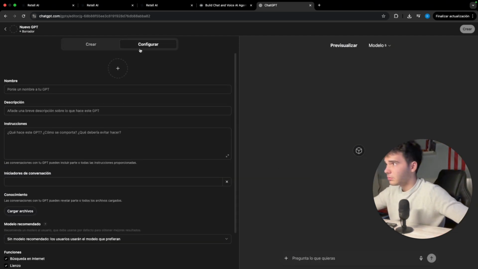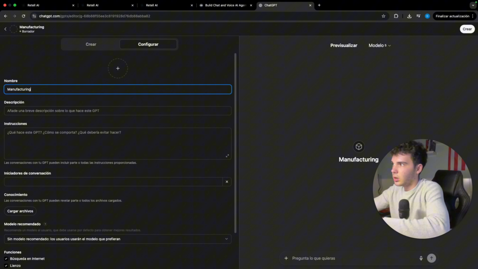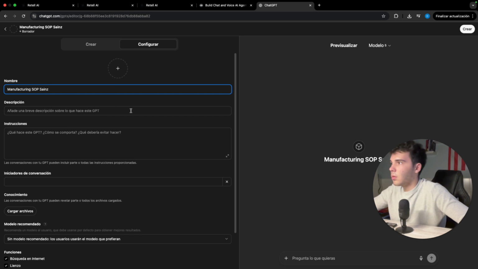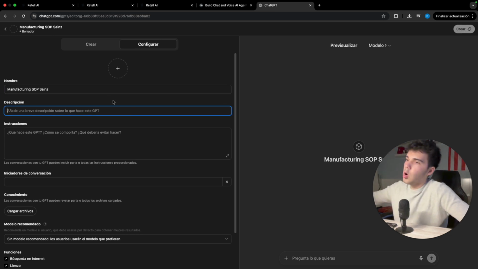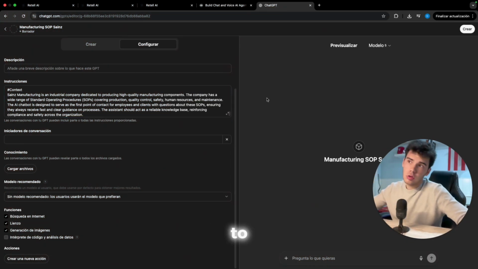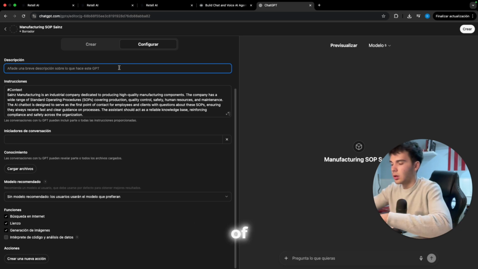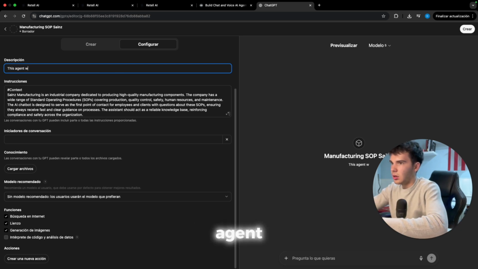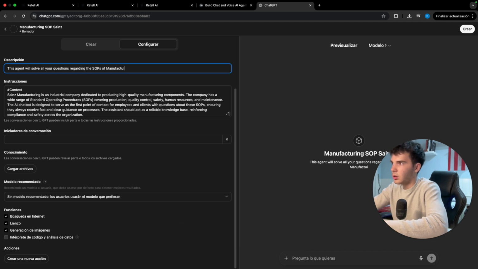So with this said, let's go here to configure inside our GPT. We're gonna put the name of manufacturing SLP Science. So that's the name of the company, and I'm gonna start adding all of this. Let's go into it. Okay guys, so in this case I just added the prompt to the GPT. I'm gonna add the simple description: this agent will solve all your questions regarding the SLPs of manufacturing science, let's say, for example.